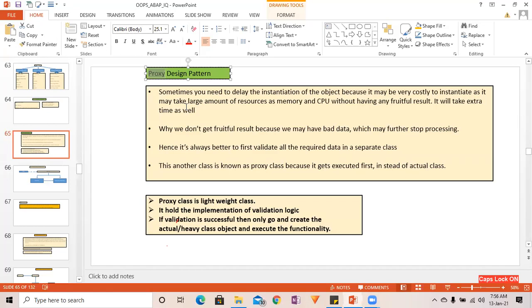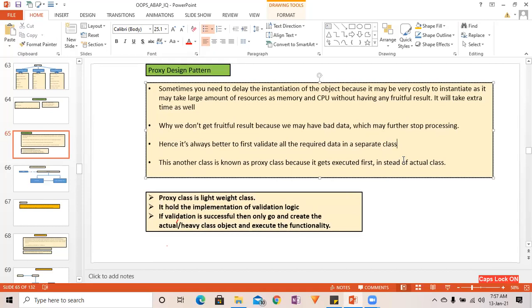It will occupy so much memory that you cannot imagine. And it will take a lot of resources of the system, memory, processor, so many things. It will take a lot of resources of the system. Then what is the solution, right? Then what is the solution? But before that, we have to understand the main problem first.